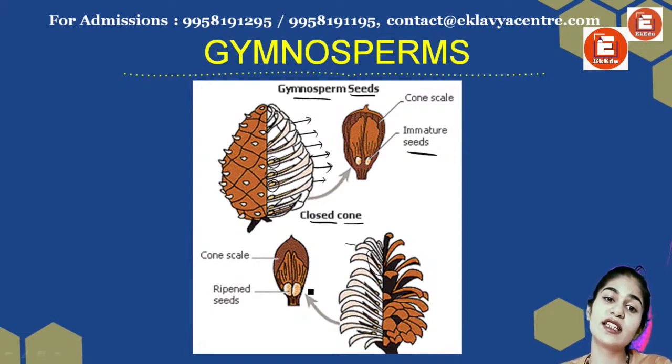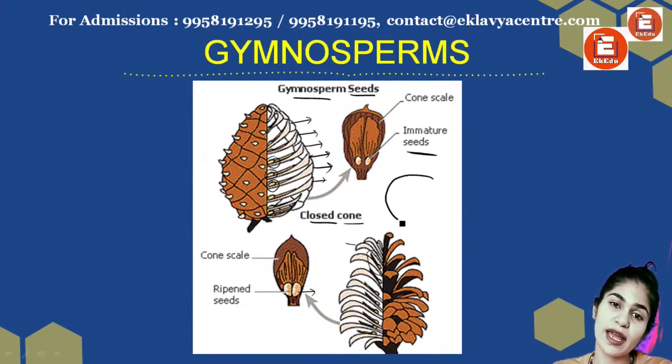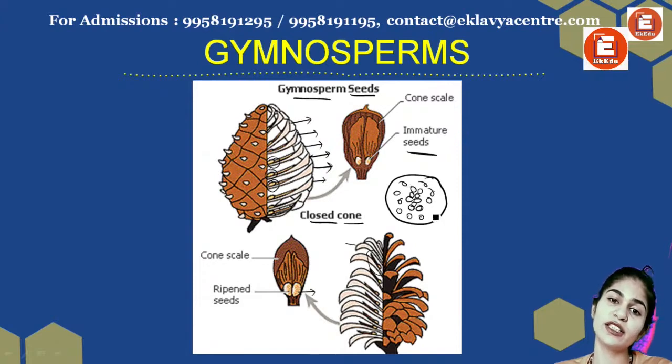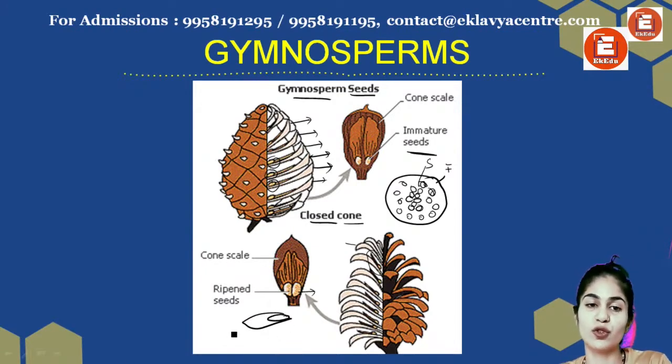If you look at it, the seeds do not have any kind of fruit present. On the other hand, in angiosperms, if this is my apple, in the middle, seeds are present. In cucumber also, in the middle, seeds are present. Papaya has seeds, your melon has seeds. Watermelon has seeds. A lot of seeds are present. There might be one, there might be many. This is a fruit and this is a seed. Here there is no fruit present. There are just cone scales present. On the cone scale I have a seed. So this is what is there in gymnosperms.